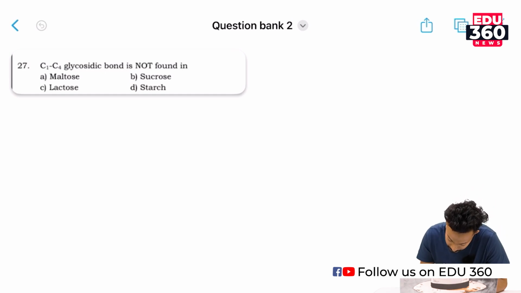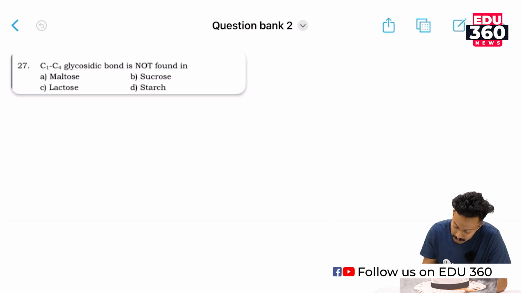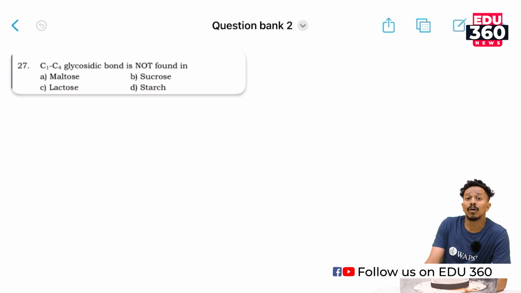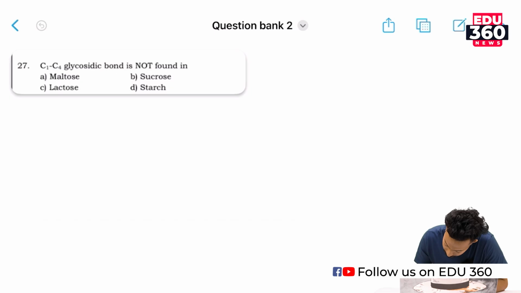So, upon that, we might write the structure of sucrose. It is a 1,2 glycosidic linkage of a pentose sugar and a hexose sugar. Okay, so here we will go by this one.